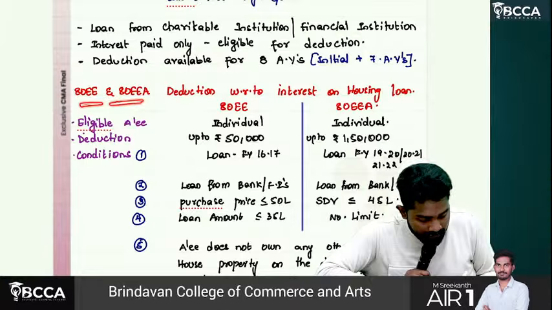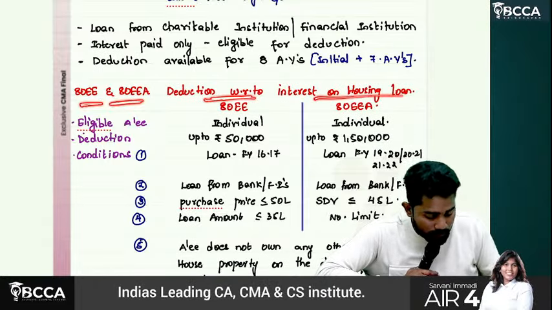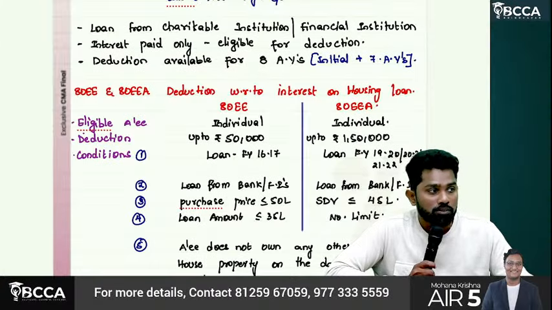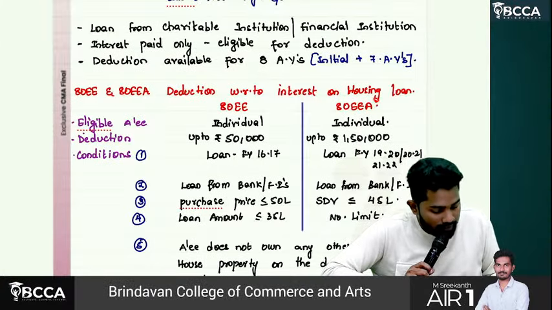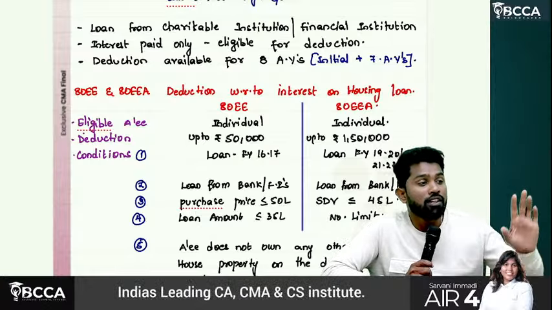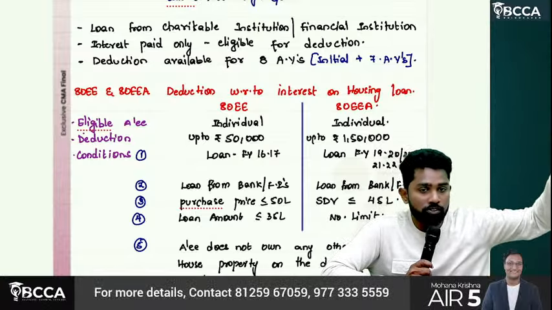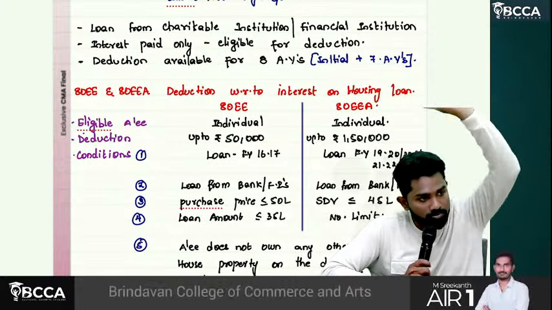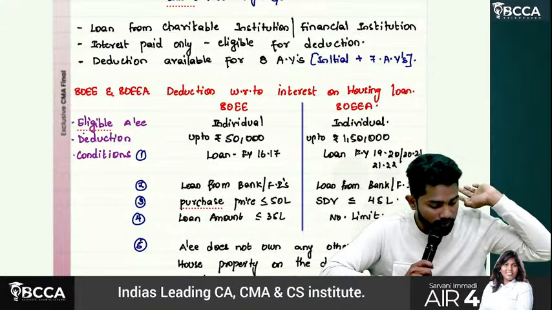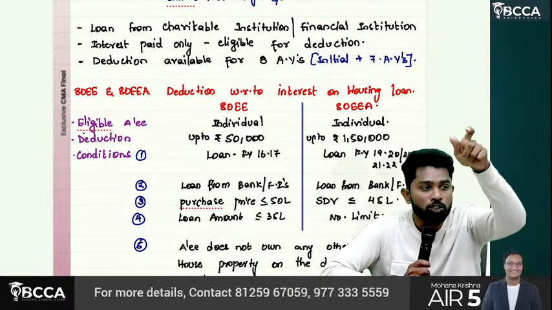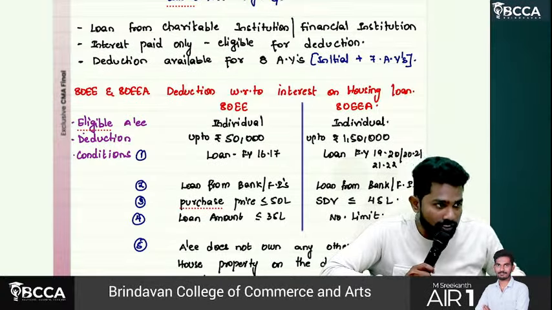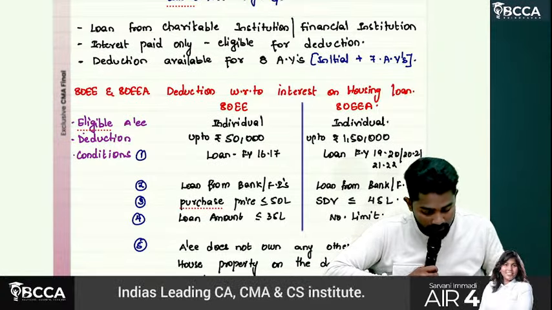Then 80EE and 80EA, deduction with respect to interest on housing loan. Sir, these are not actually very important sections now, but still I will be covering them. All these sections are for houses purchased in the past, with loans also taken in the past, but on those houses purchased and loans taken, they are even now paying interest. That's why we are still talking about these sections.